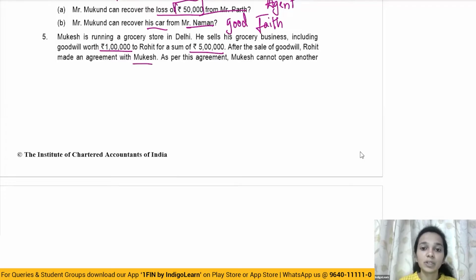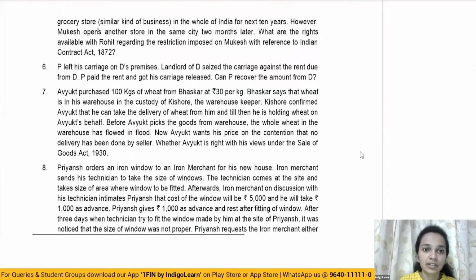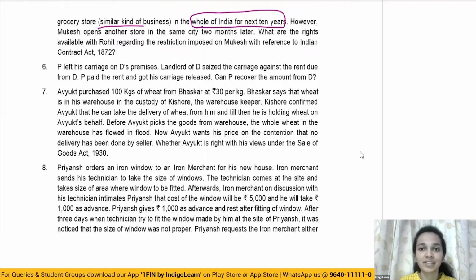As per this agreement, Mukesh cannot open another grocery store, that is a similar kind of business, in whole of India for the next 10 years. Now, we know that restricting someone from carrying out a lawful business is void. It is a void agreement. Agreement in restraint of trade is void.